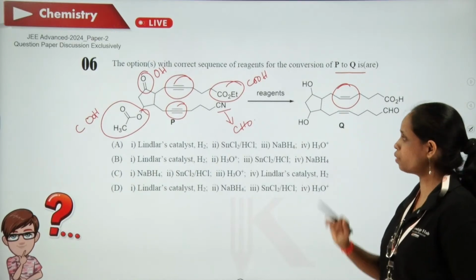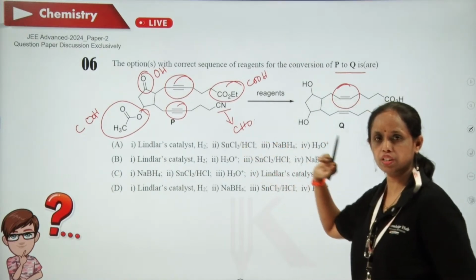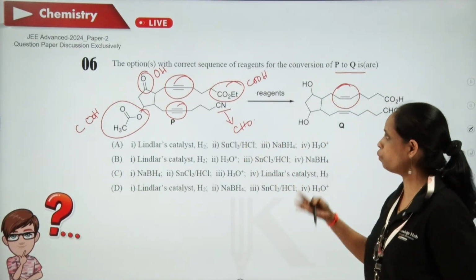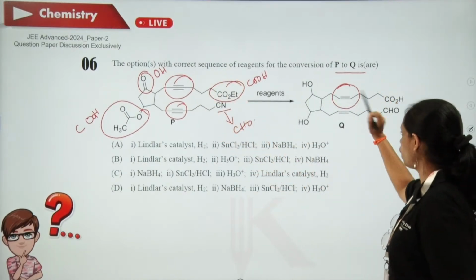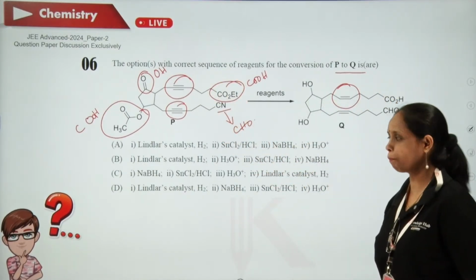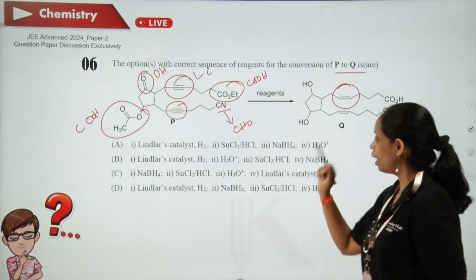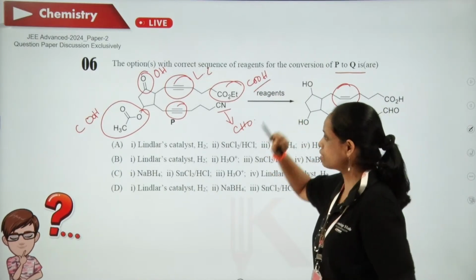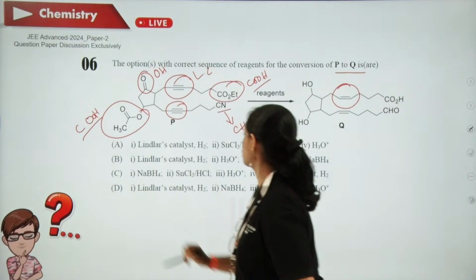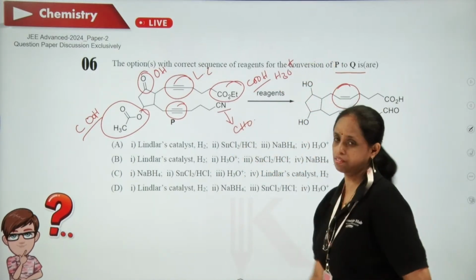So let us see what the reagents are. The list of reagents we will first jot down and then we will move on. Triple bond can be converted to double bond by Lindlar's catalyst. Likewise, these two conversions are done with hydrolysis.